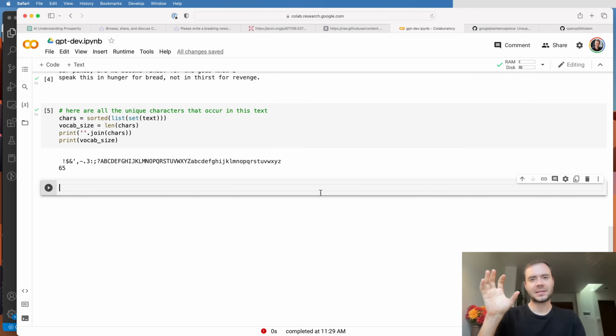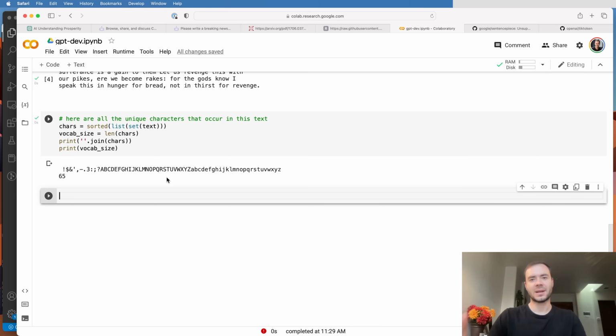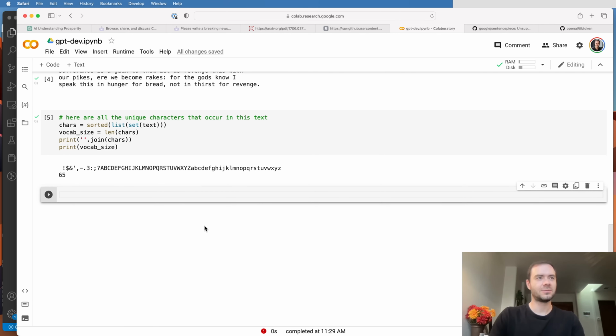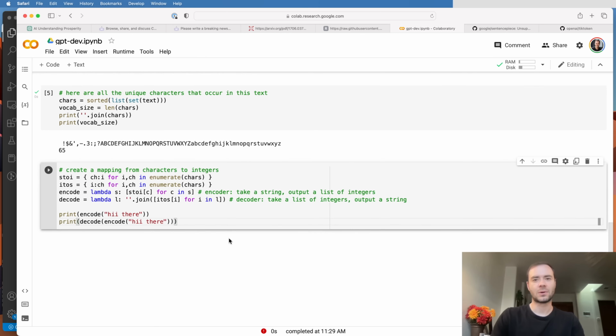Okay, so next we would like to develop some strategy to tokenize the input text. Now, when people say tokenize, they mean convert the raw text as a string to some sequence of integers according to some vocabulary of possible elements. As an example, here we are going to be building a character level language model. So we're simply going to be translating individual characters into integers. Let me show you a chunk of code that does that for us.